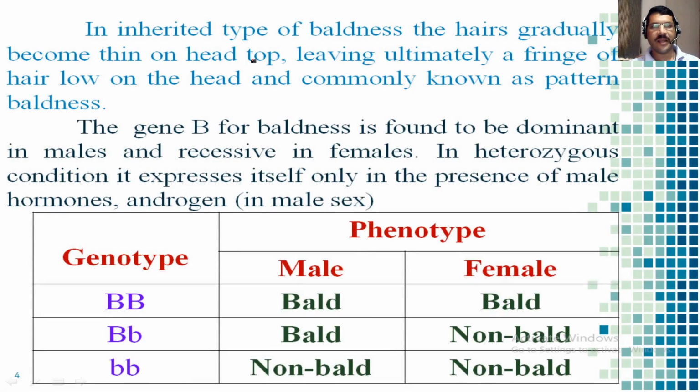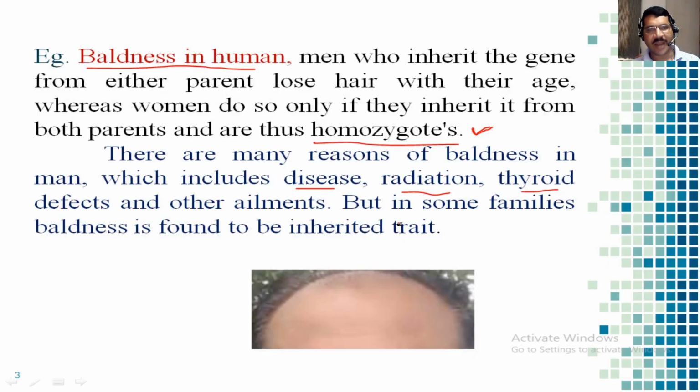Now see, in the inherited type of baldness, the hair gradually becomes thin on the head top, and it ultimately leaves a fringe of hair low on the head, commonly known as pattern baldness. So this is pattern baldness. Here you can see very few hairs, or no hairs, on the head, but only a fringe of hairs at the sides or on the lower sides of the head, while on the top there are no hairs remaining, and the person becomes bald.